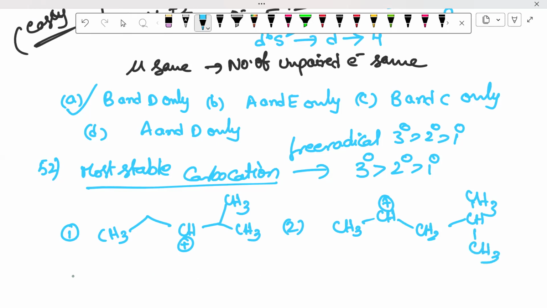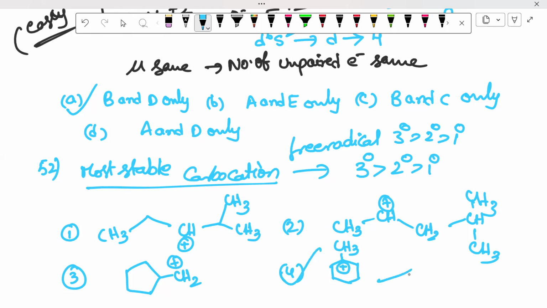And the third one is CH2 plus. And this is the fourth one. In all of these, simply check where the tertiary carbocation is present. Then it is your answer. Then the fourth one is correct.